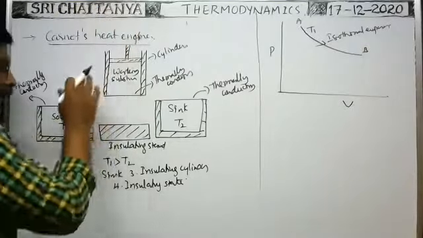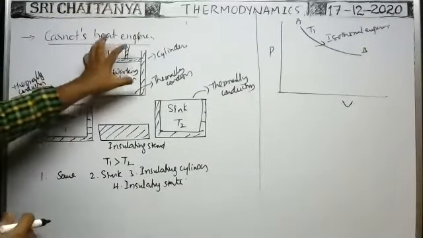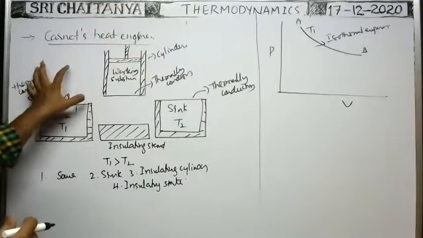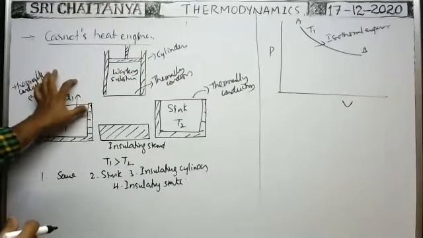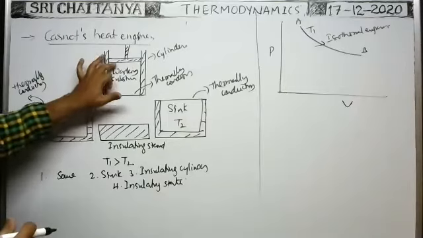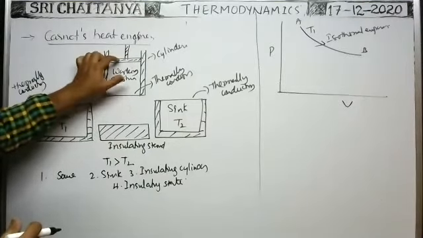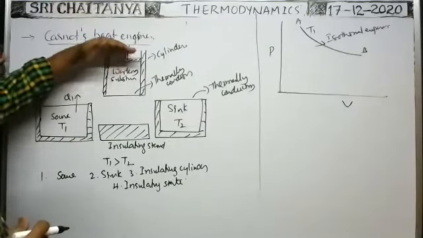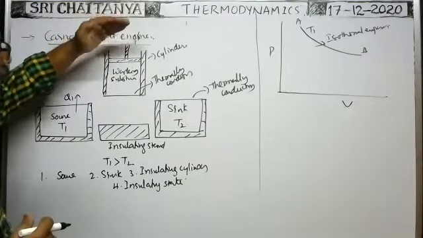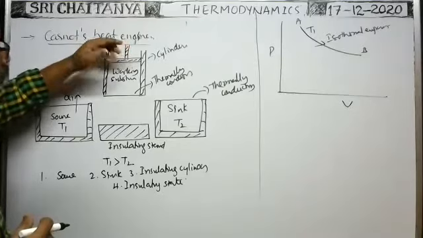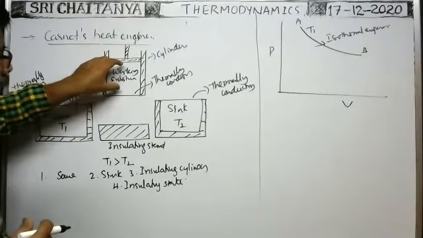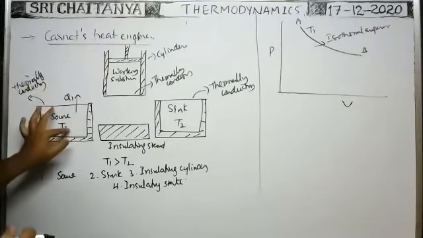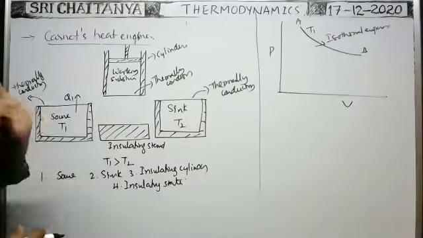Due to absorption of heat, the temperature rises, pressure increases, and the gas does work on the surroundings. Because the piston is displaced, the temperature gradually decreases and again returns to the original source temperature T1. That's why it maintains the temperature constant.